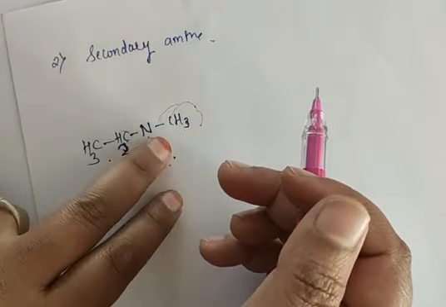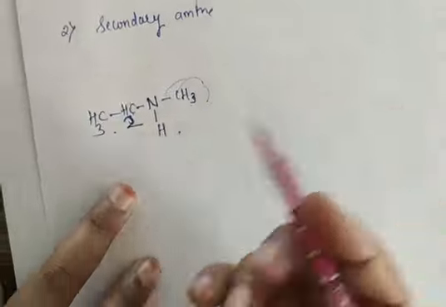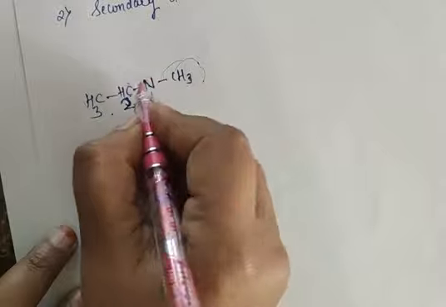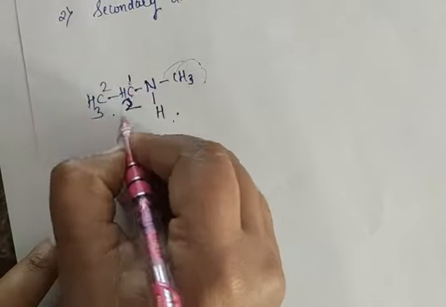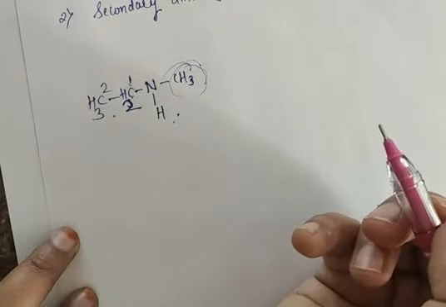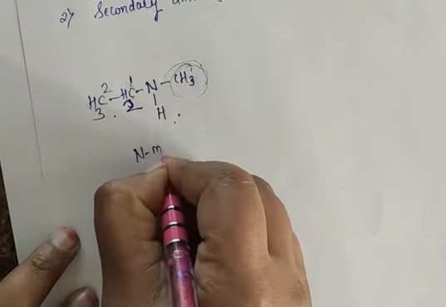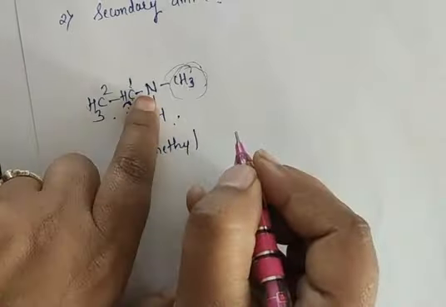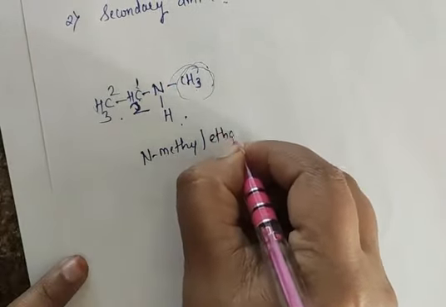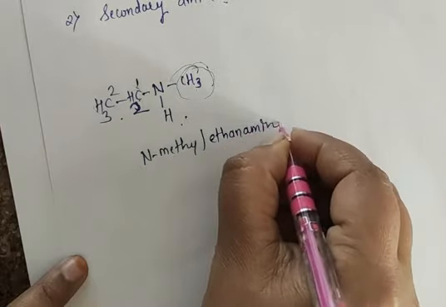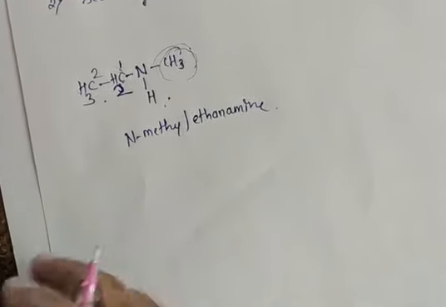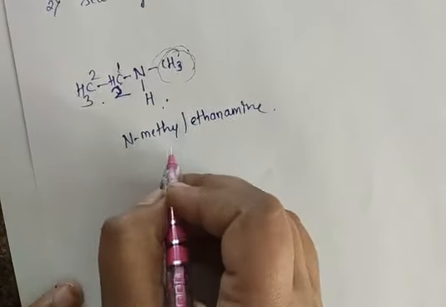So in case of secondary amine, how should we give the name? First, see the chain, the parent chain. So this is your parent chain 1, 2. In the parent chain we have two carbon atoms and this is a methyl group, it is your substituent. Okay. So N-methyl, at N-methyl. So this is your two carbon. So ethanamine. N-methyl ethanamine. Okay. Now this is about your secondary amine.